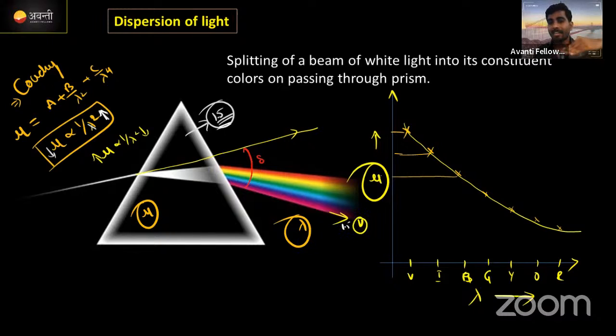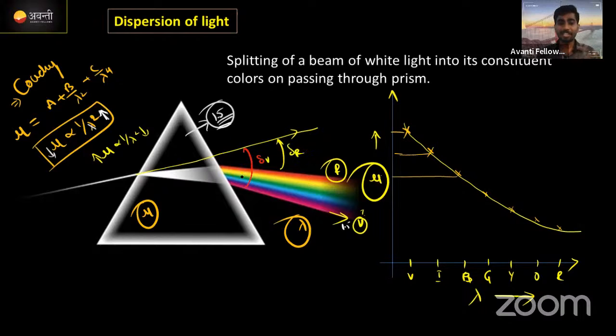Correct ना? And then indigo का wavelength क्या होता है? Violet के compare करने से ज़्यादा होता है. उस समय compared to the violet, the indigo will bend little less. Correct ना? In that way only, for the red color, wavelength is too ज़्यादा compared to the violet. That's why it will bend less amount. Correct ना? Here, deviation angle is more for the violet color, least for the red color. Correct now?